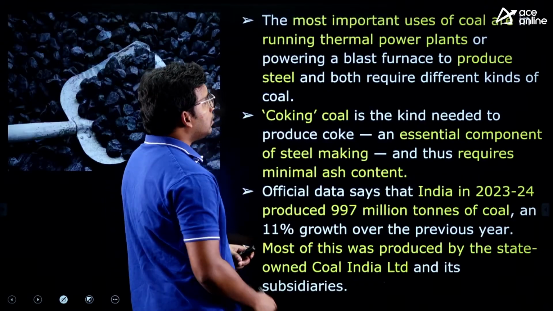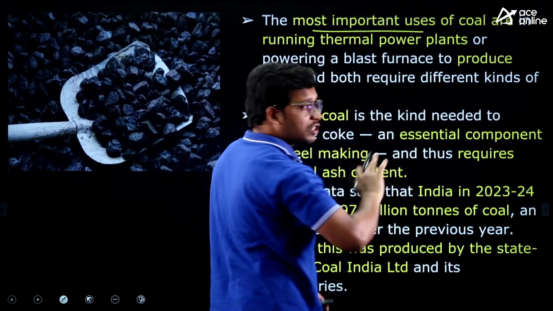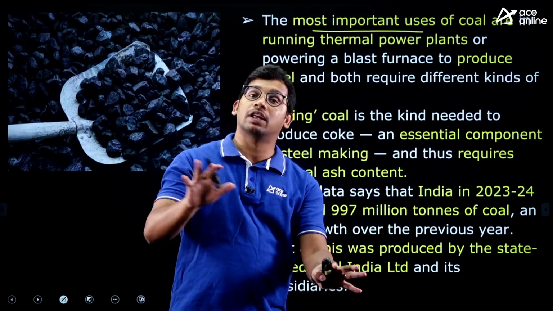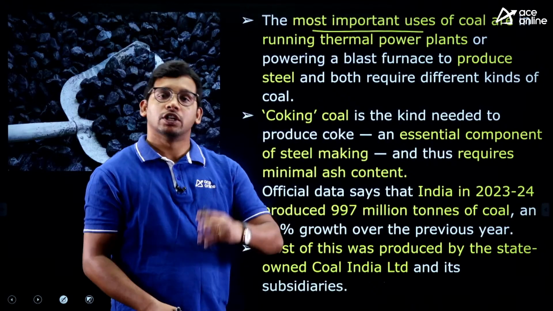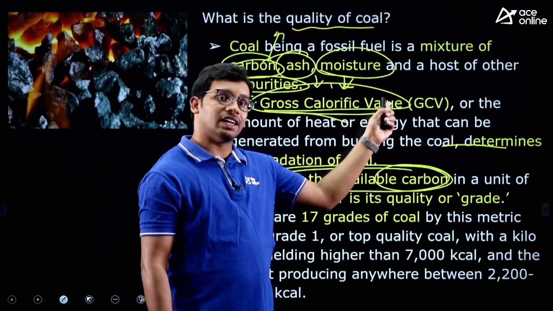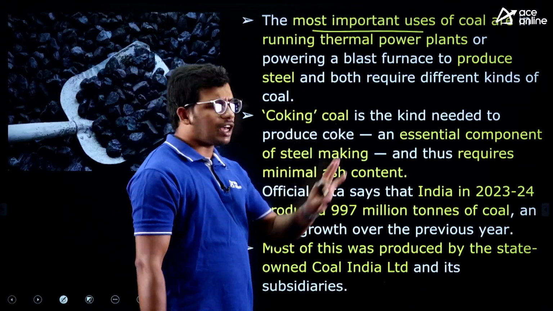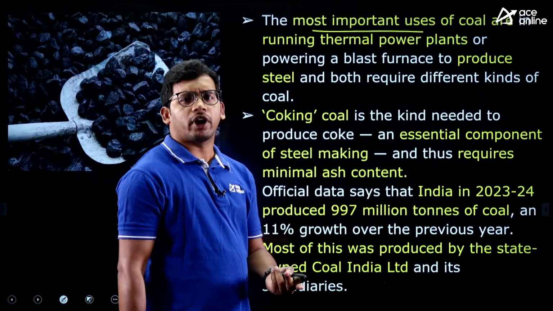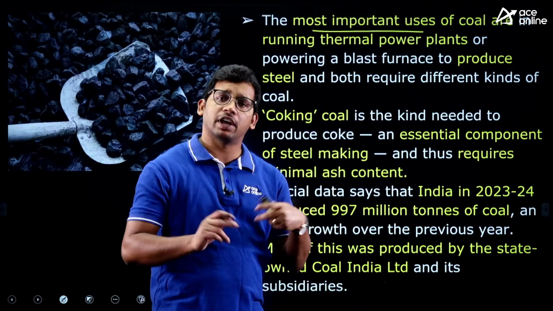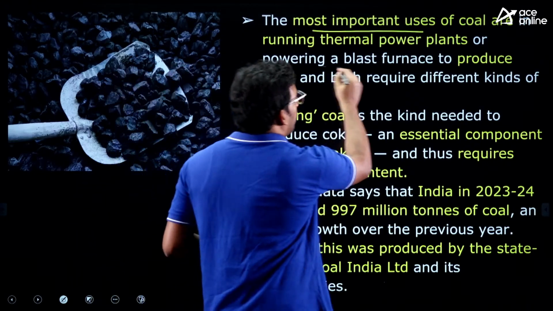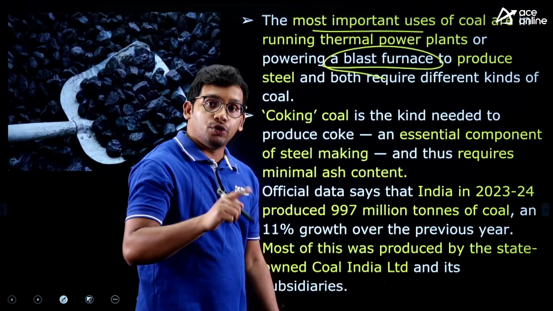Now, the most important uses of coal. We have seen what coal is, how it is formed, and what is good quality and bad quality coal. Whenever there is a high amount of ash and moisture in the coal, it means it is bad quality. So where are we using this coal? There are two important uses. First, thermal power plants, where electricity generation happens, and second, blast furnaces when producing steel.